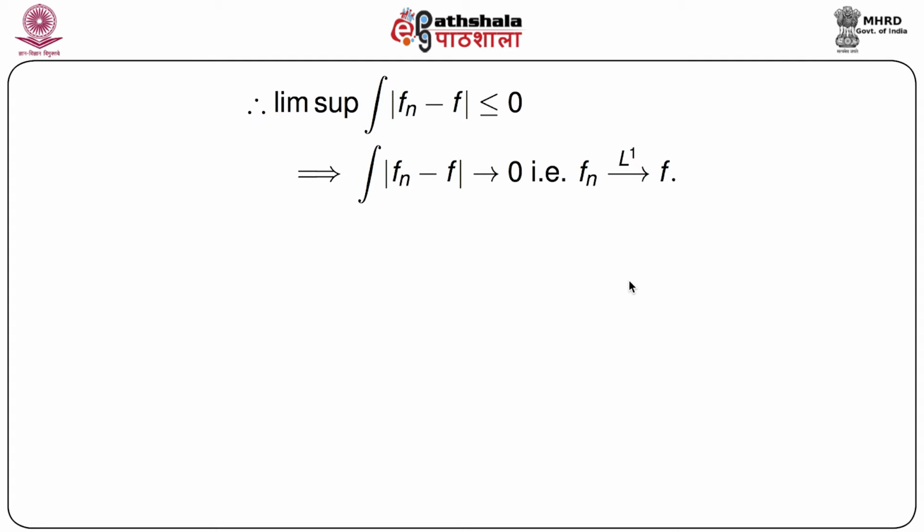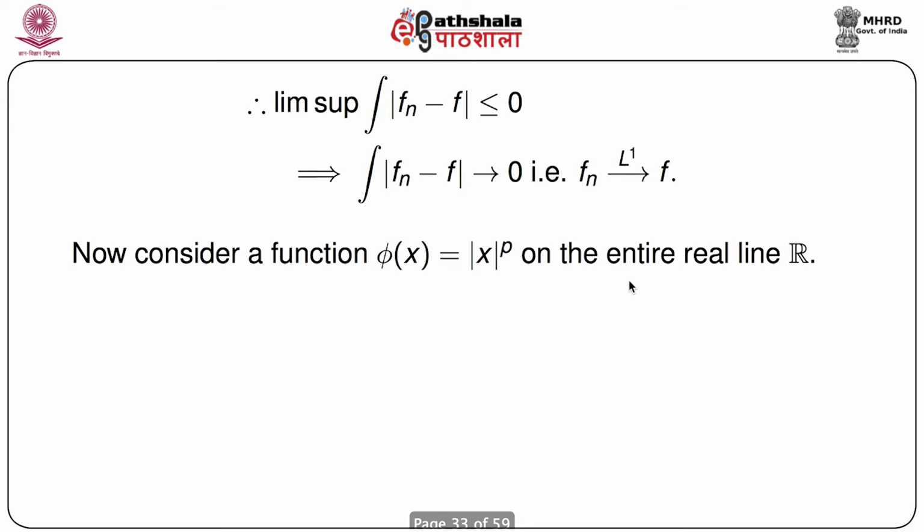The proof is not extremely easy, but if we can apply Fatou's Lemma after considering the triangle inequality, the proof is relatively similar again. But the beauty of this is that it would probably be easy to extend this for p greater than 1. However, first note that we consider another function phi(x), which is mod of x to the power p on the entire real line R.